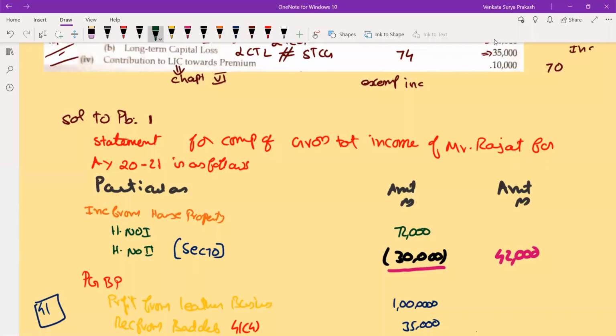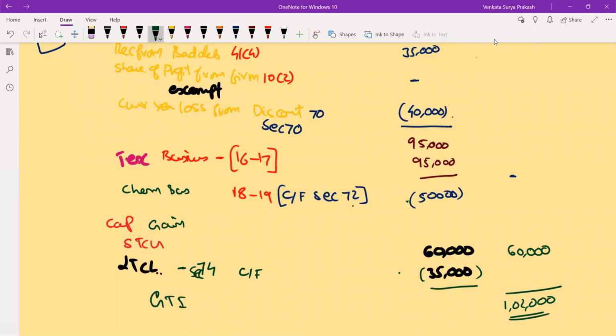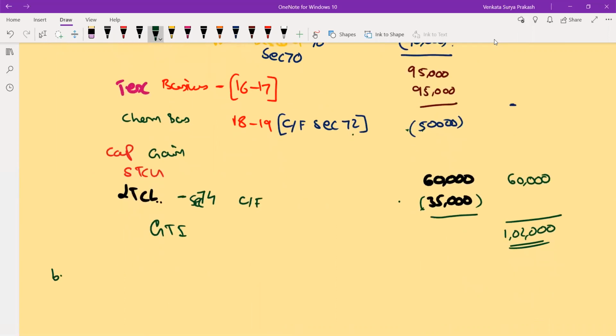Right. Now we have even done the second one. Now these two things I need to put in a separate table. Now let us do that. B. What is B? Statement for computation of loss to be carried forward to next year. That's it. Only two things we are having: loss from chemical business and long-term capital loss.